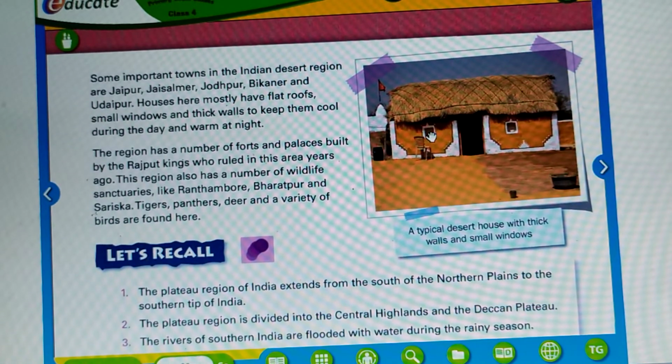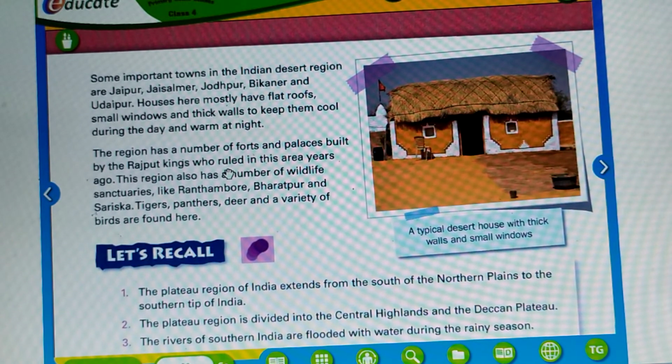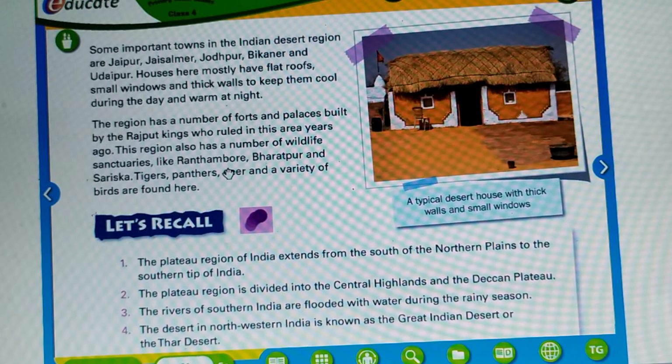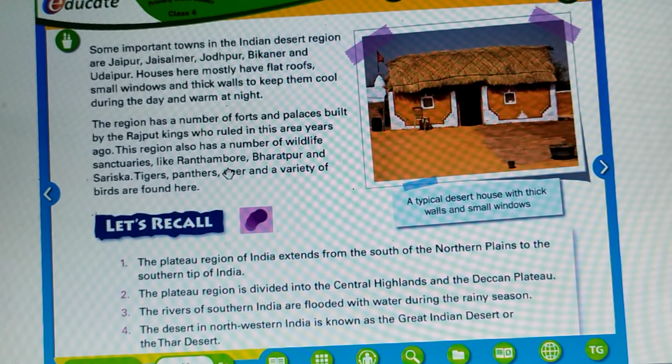See the small windows. The region has a number of forts and palaces built by the Rajput kings who ruled in this area years ago. This region also has a number of wildlife sanctuaries. You know what is a wildlife sanctuary? Where wild animals are